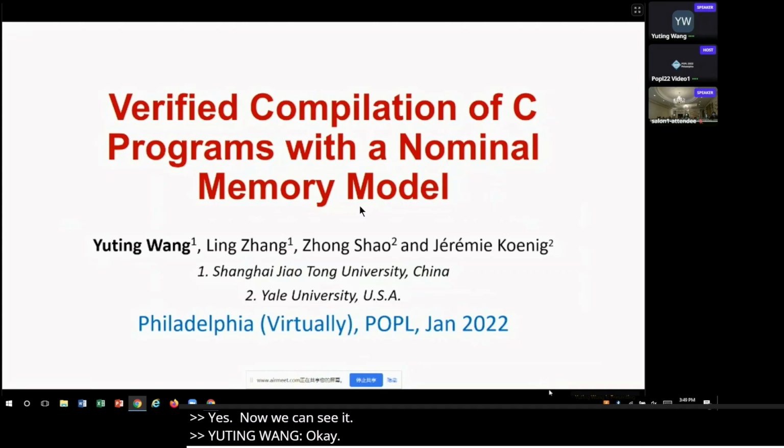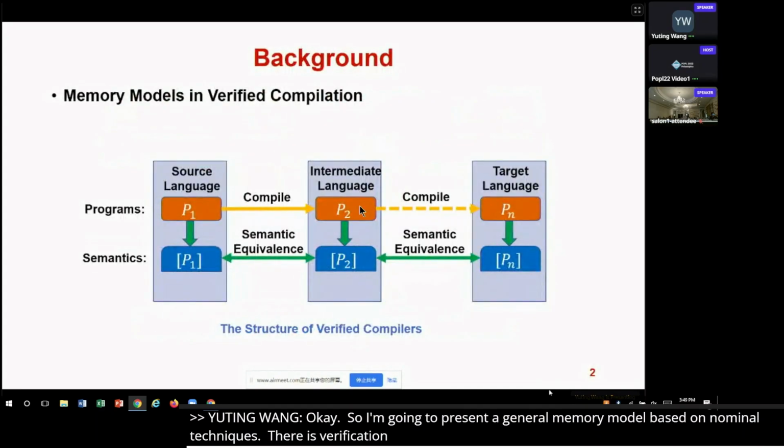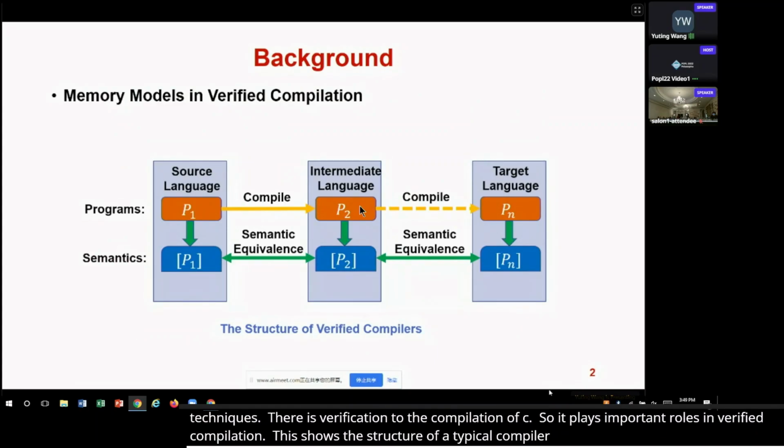I'm going to present a general memory model based on nominal techniques and its application to the verified compilation of C programs. Memory models play important roles in verified compilation. This figure shows the structure of a typical verified compiler. The source program P1 is compiled into the target program Pn through a sequence of transformations.